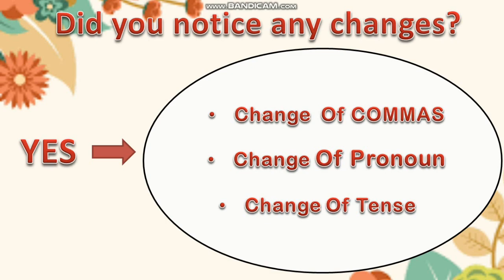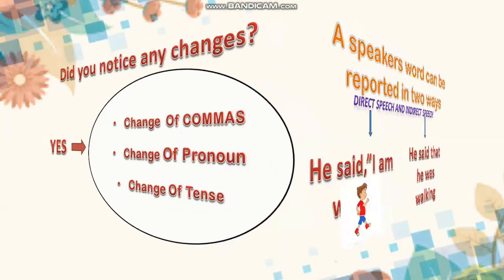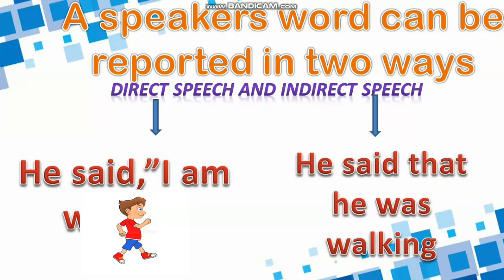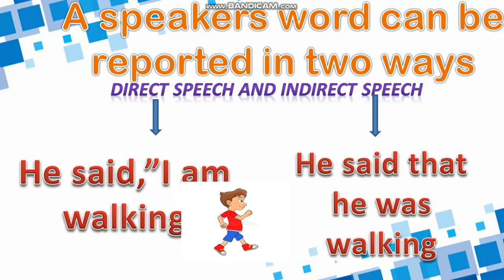Now, after looking at these two sentences, we come to the conclusion that a speaker's words can be reported in two ways: direct speech and indirect speech. He said, "I am walking." He said that he was walking.